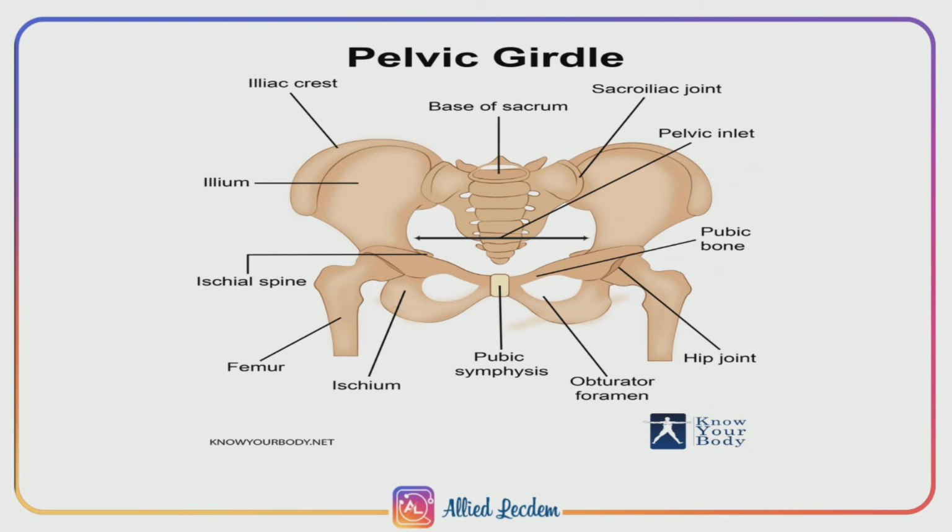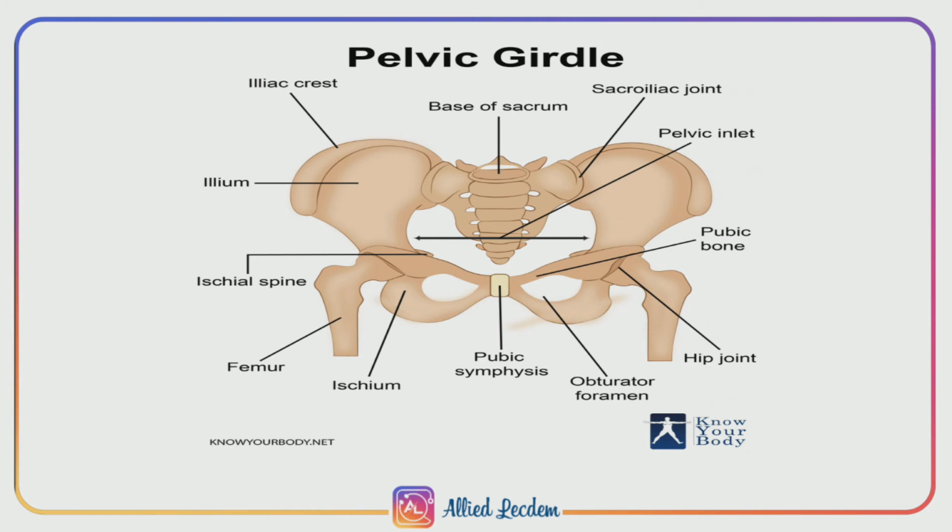Each coxal or innominate bone is formed of three bones, that is, the upper ilium, the inner pubis and the ischium below the pubis. These three bones are fused to form the hip bone.